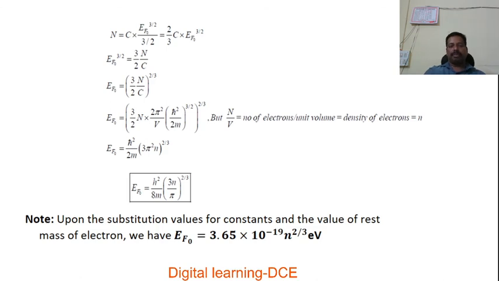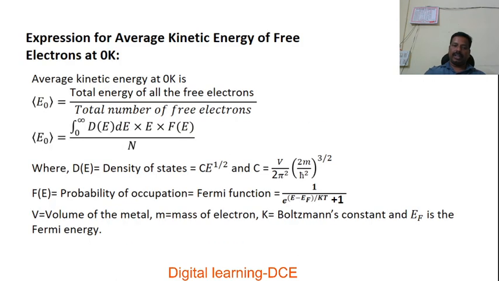We also expect some problems on this expression, that is, EF naught equal to h squared divided by 8m into 3n divided by pi, whole to the power of 2 by 3. There is also a simplified formula, that is, EF naught equal to 3.65 into 10 to the power of minus 19 n to the power of 2 by 3. This formula is used to calculate Fermi energy at absolute 0. Later on, Fermi temperature is also related to this, which may be discussed in the next session.